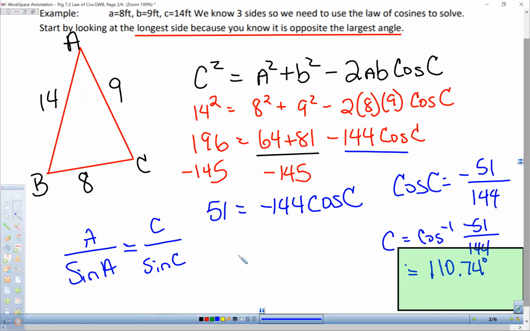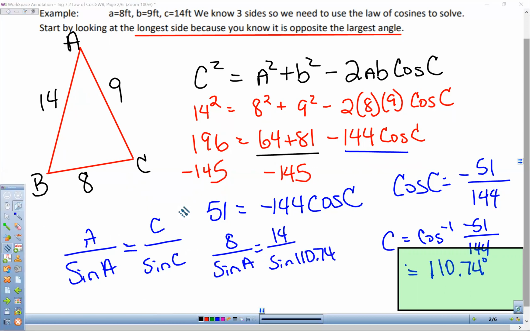Okay, and if we plug everything in, let's see, I get A is 8. So 8 over the sine of A is equal to C is 14 over the sine of 110.74. So let's draw some lines here just to separate this a little bit.